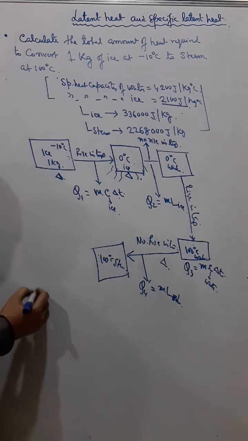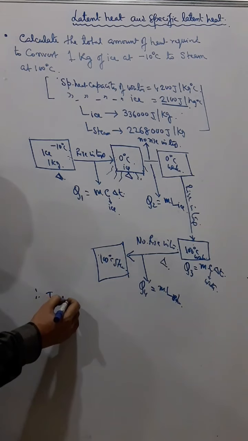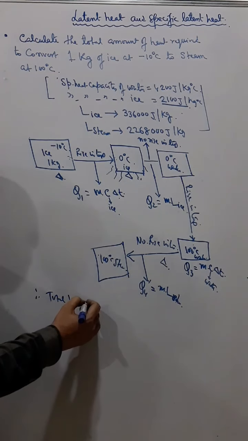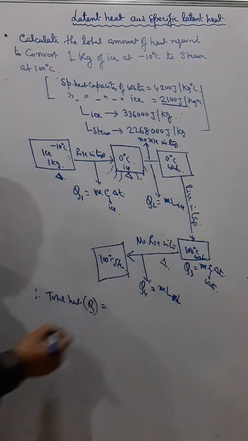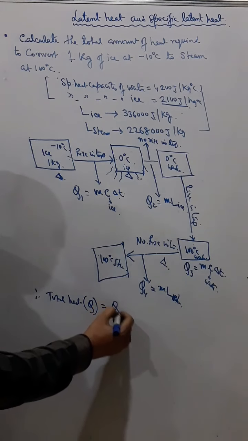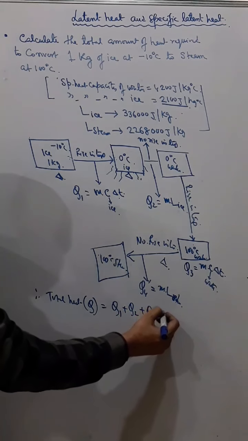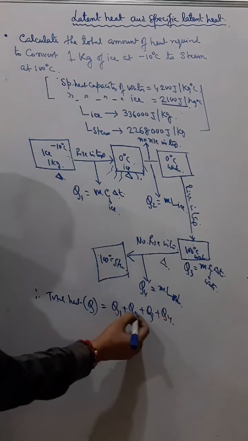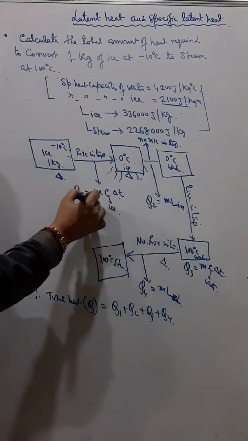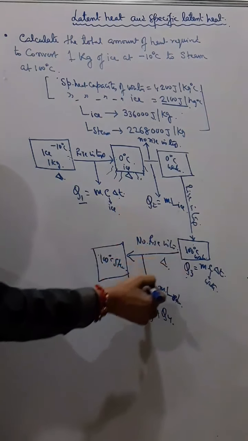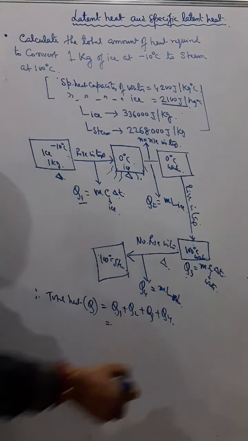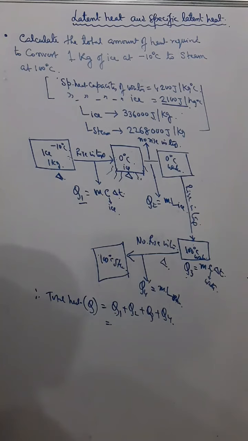So finally we get total heat Q as Q1 plus Q2 plus Q3 plus Q4. Whatever values you are getting for Q1, Q2, Q3 and Q4, we get the total heat. Understand?